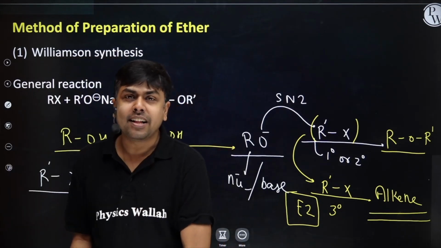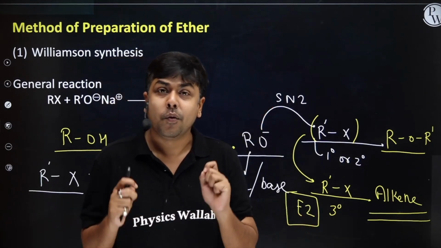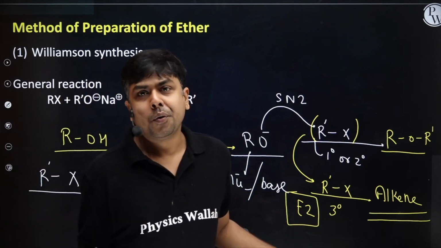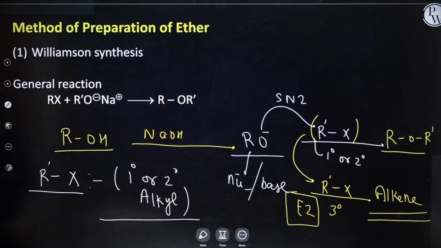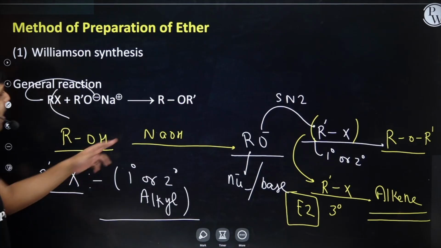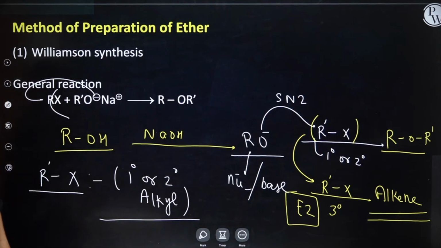So the alkyl halide taken in Williamson synthesis of ether has to be 1 degree or 2 degree. I hope I am crystal clear with this. RO minus will attack here, X will depart, and I will have the formation of ether. Please copy it.